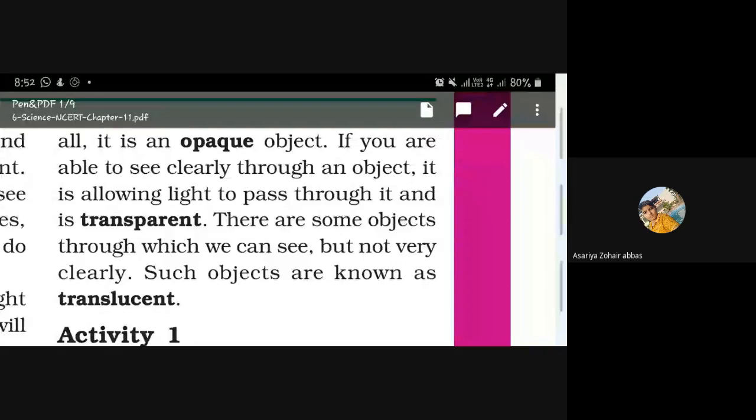Okay. I can give you a good example of a window. If it is a wood window and you are standing outside, you can't see anything inside, what is going on in the home. So this is a good example of opaque.